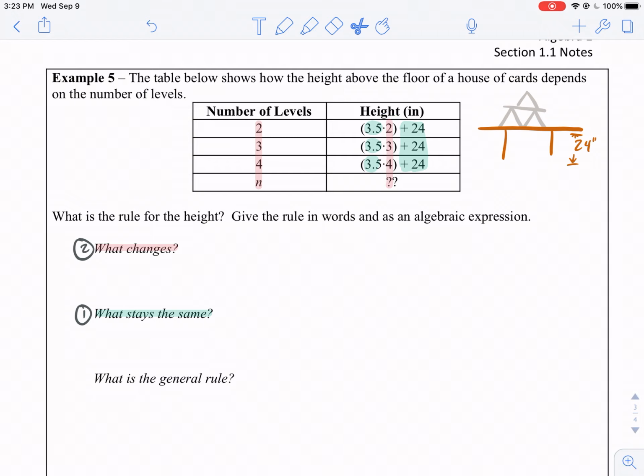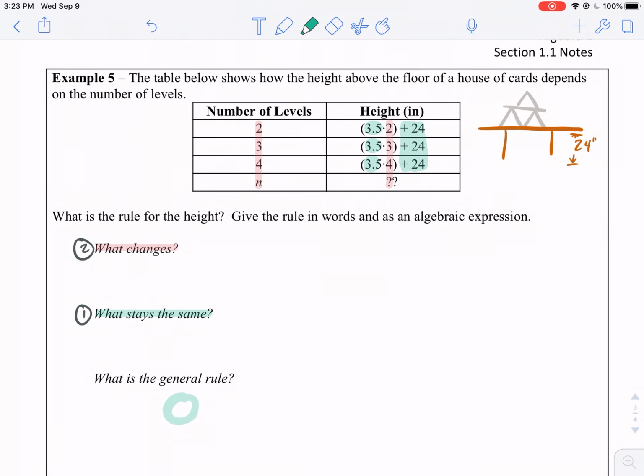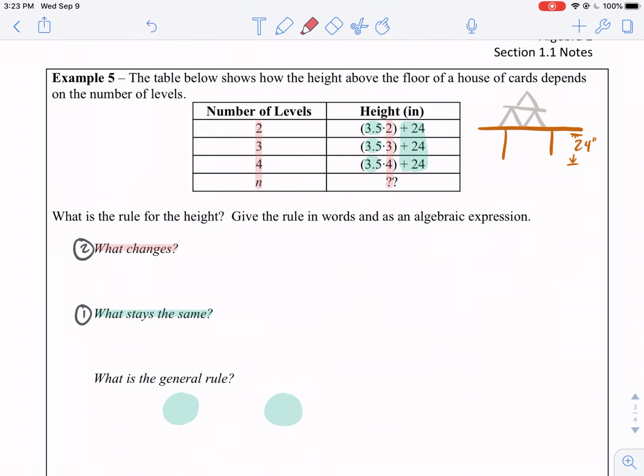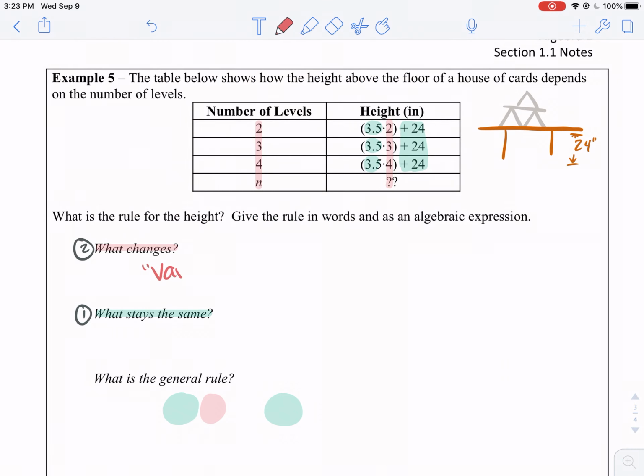So we're going to write the general rule by keeping what stays the same, and then we're going to represent what changes with our variable, because it's the thing that varies. Remember that changes is the same as varies. Because it's changing, we're going to make that our variable.